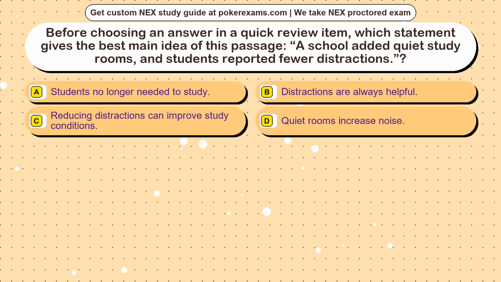Question 9. Before choosing an answer in a quick review item, which statement gives the best main idea of this passage? A school added quiet study rooms, and students reported fewer distractions. Option A, students no longer needed to study. Option B, distractions are always helpful. Option C, reducing distractions can improve study conditions. Option D, quiet rooms increase noise.